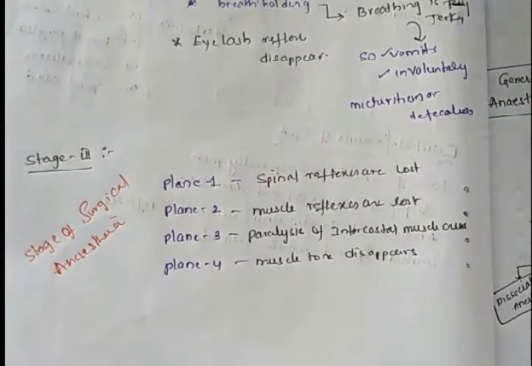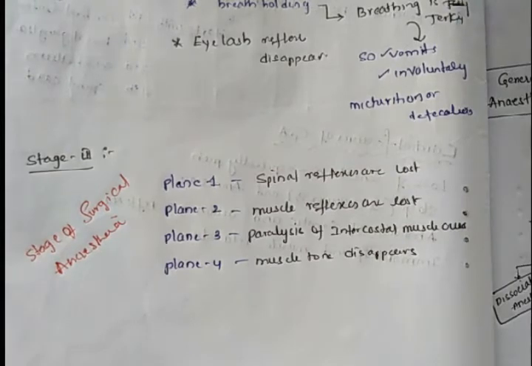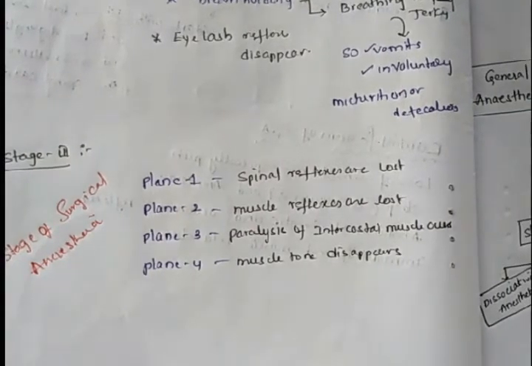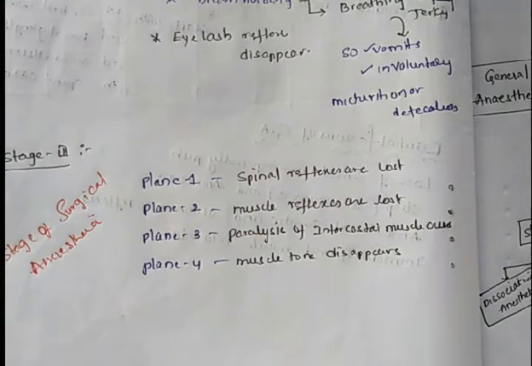In the first plane, spinal reflexes are lost. The spinal cord doesn't respond to any reflexes, and muscle reflexes are lost. Paralysis of the intercostal muscles occurs and muscle tone disappears. That means the patient will be totally unconscious.